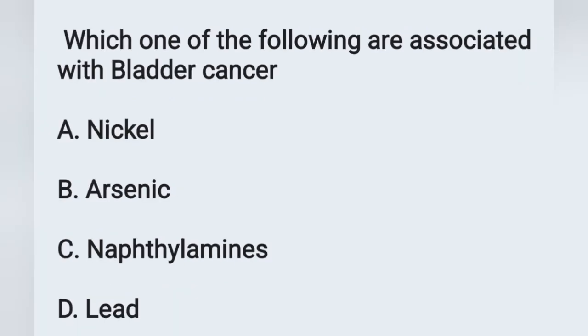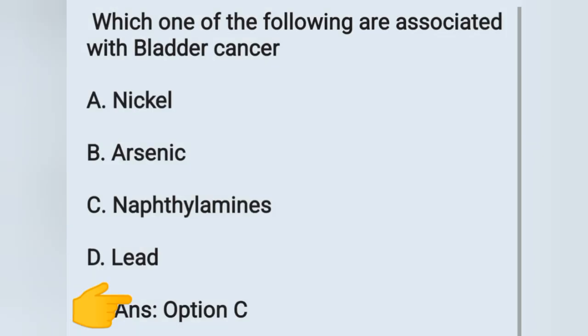Move on to the next question. Which one of the following is associated with bladder cancer? Options. Option A, nickel, option B, arsenic, option C, naphthalene, option D, lead. Our question is, among these, which one can cause bladder cancer? And the correct answer is option C, naphthalene.